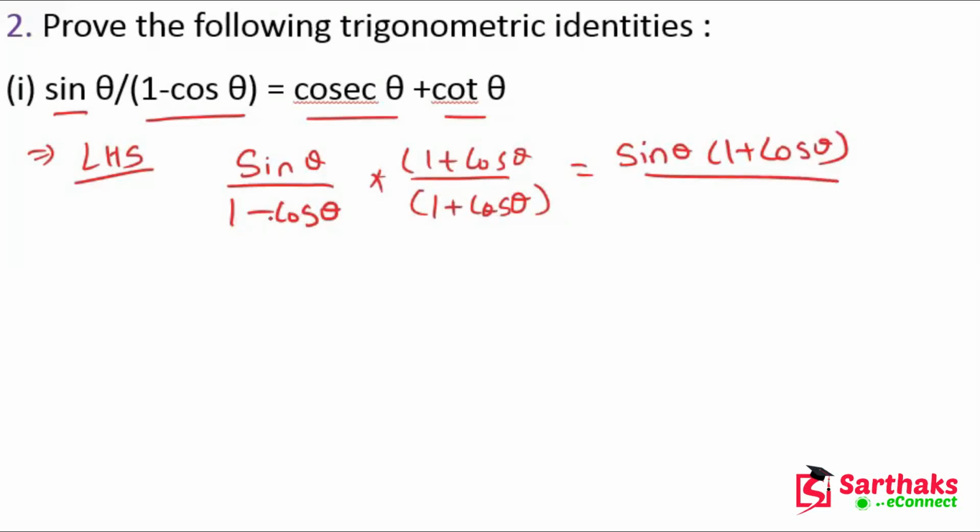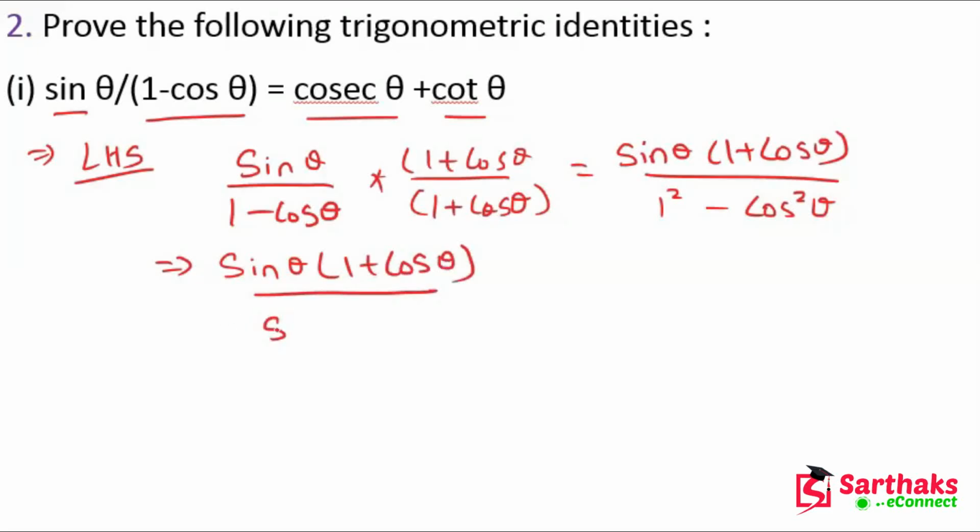Now this is a minus b and a plus b, so this is a square minus b square, which means cos square theta. So we have sin theta into 1 plus cos theta divided by sin square theta. This will become what? Sin square theta. So from this, one sin theta will be cancelled.